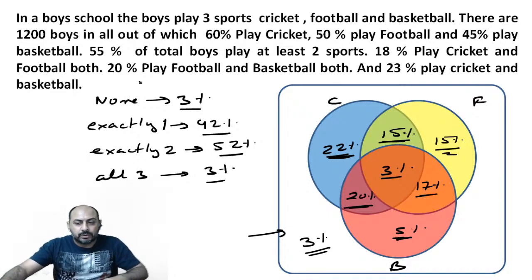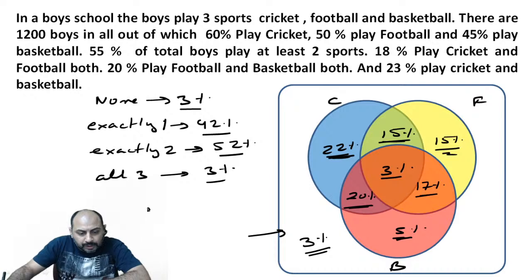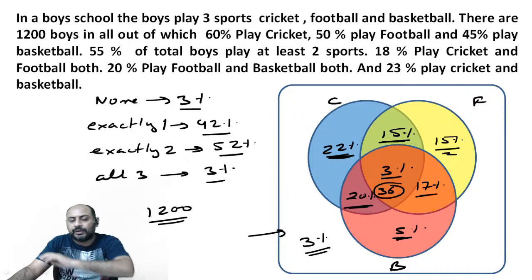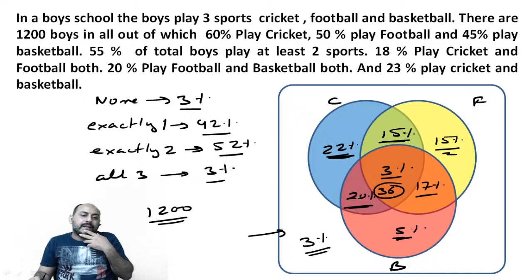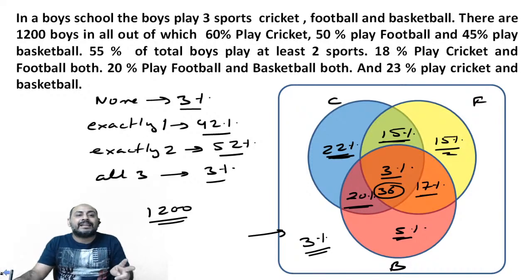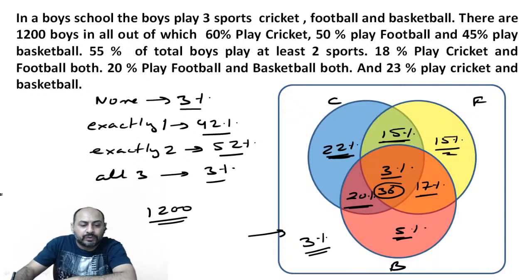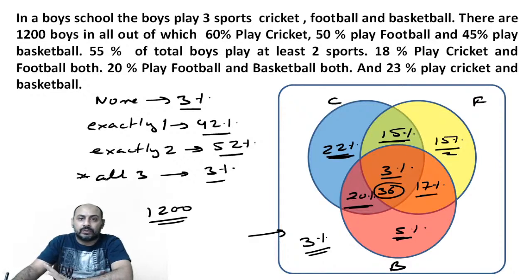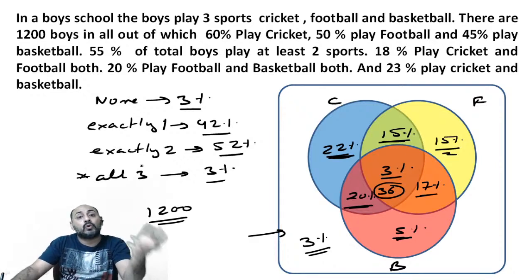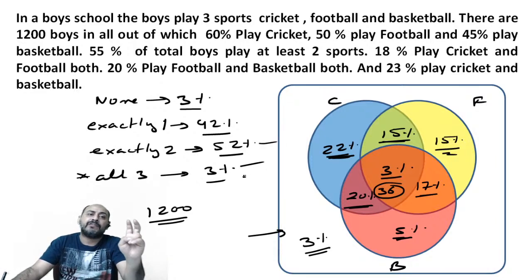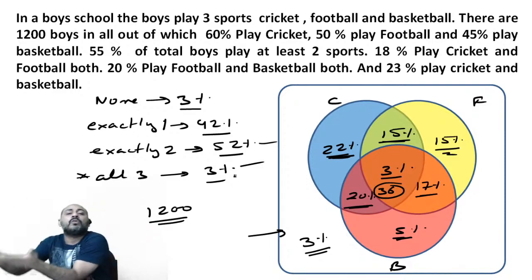So if I ask you, the total number of students being 1200, how many play all three sports? 3% of this would be 36, and equally you can distribute the values accordingly, right? Now if I ask how many play not more than two sports, you'll have to exclude all three. If I say how many play two or more sports, you have to take exactly two and all three. So you'll say 55% of students play two or more sports.